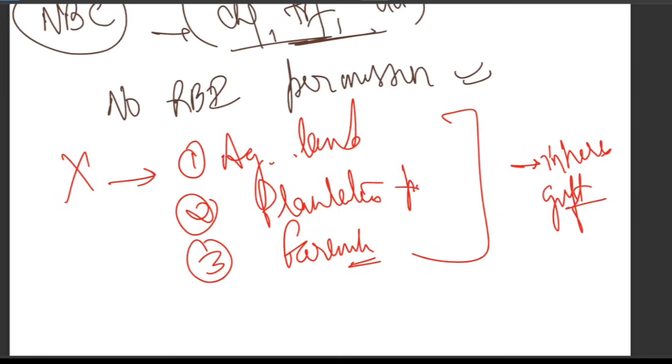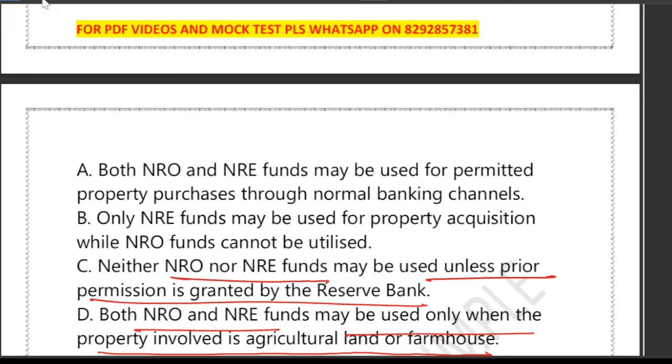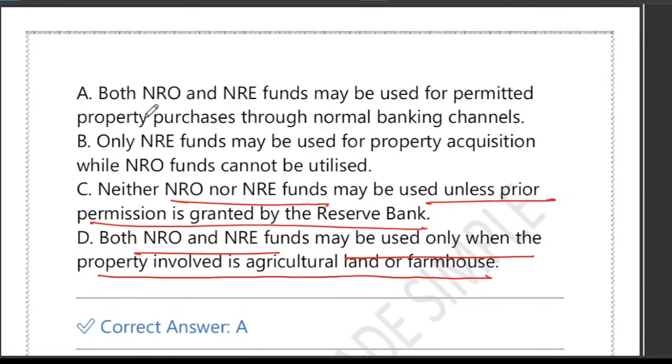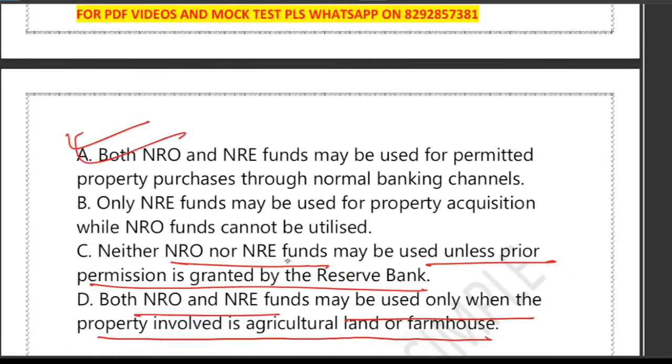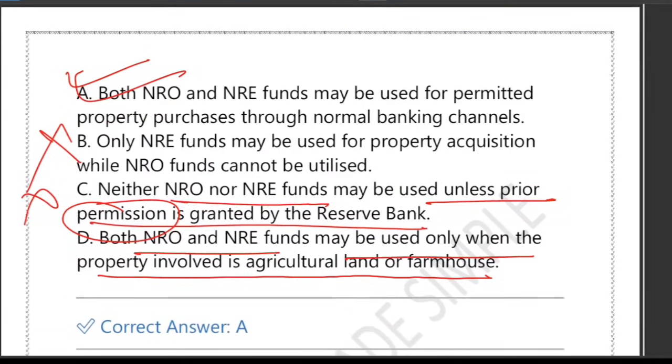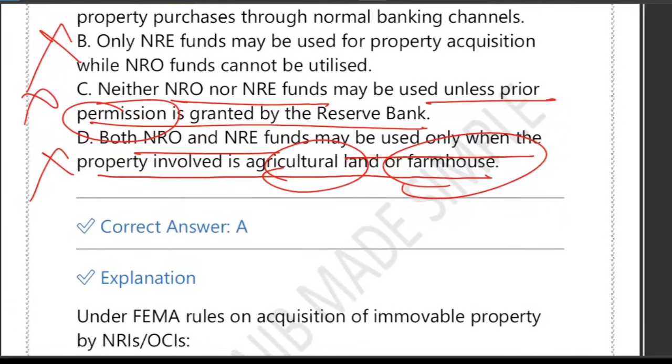So if you look at the options, option A says both NRO and NRE funds may be used for permitted property purchase through normal banking channels. Exactly. Option B, only NRE funds may be used for property acquisition: it is wrong, NRO funds are also permitted. C says prior RBI permission is required. No, completely wrong. RBI permission is not required for NRI or OCI to buy residential or commercial property. D says agriculture land or farmhouse. NRI cannot purchase agriculture land or farmhouse at all. So the final answer is: NRIs are permitted to use both NRO and NRE account funds to purchase residential or commercial property in India through the normal banking channel.